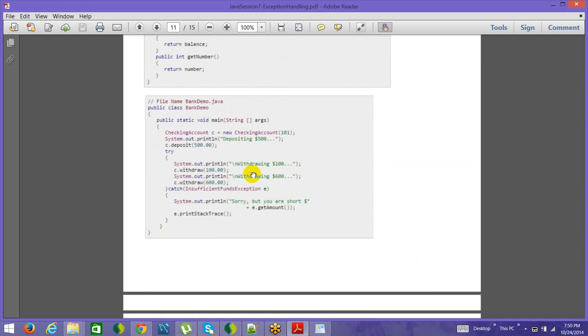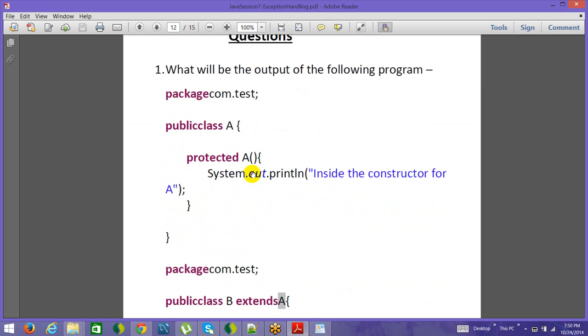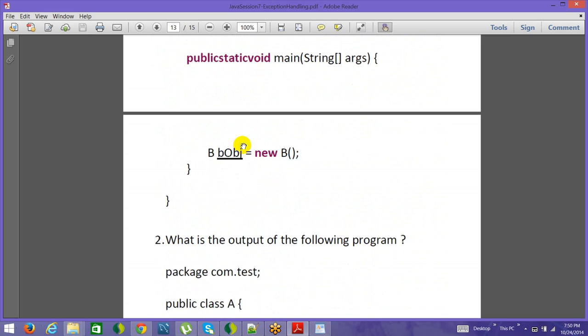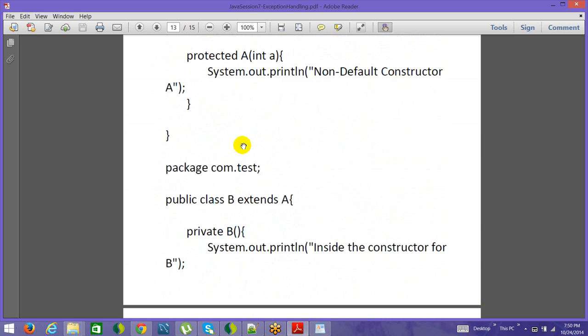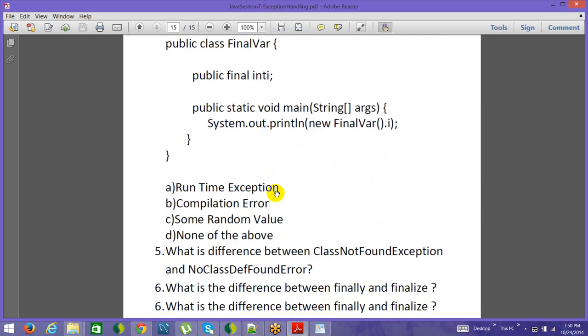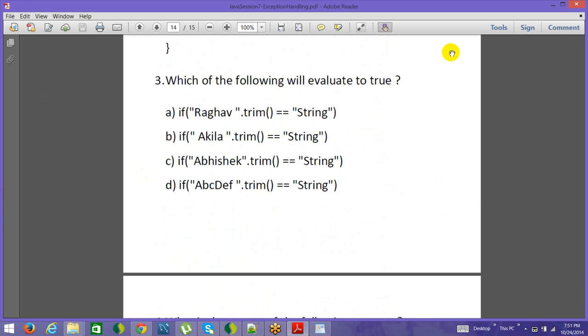All right. I have some questions out here, and these questions are mostly on the basis of what will be the output of the program. So go through it and try to answer it. It will clear some of your concepts. All right, and apart from that, the next thing which is out here is I have some programming questions, mostly output of the program, and then some theoretical questions as well, like say what is the difference between ClassNotFoundException and NoClassDefFoundError. So if you try to find answers for such questions, it will clear your theory concepts as well. All right, so this is out there for exception classes. Any questions?